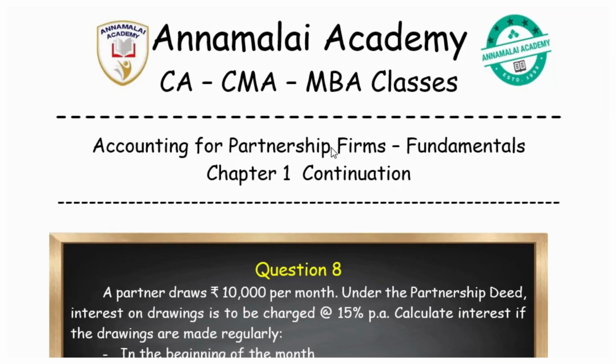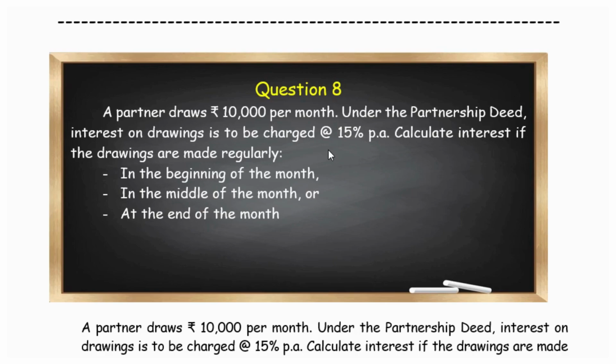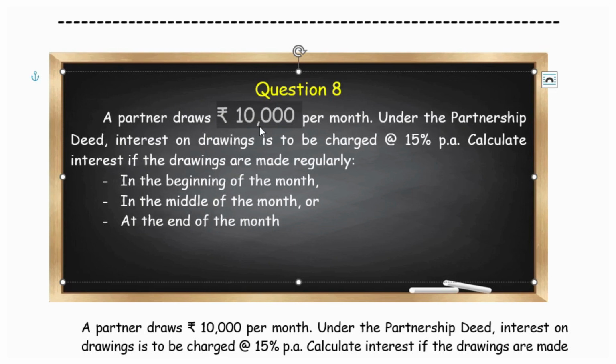Next question. Here we are given a situation where a partner draws rupees 10,000 per month, and we are asked to estimate the interest on drawings of the partner, and 3 situations are given.